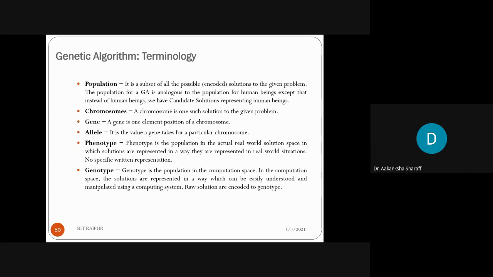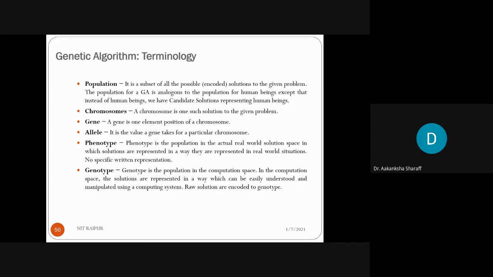It has no specific written representation, whereas genotype is the population in the computation space. Computation space means where the set of solutions exist. In the computation space the solutions are represented in a way which can be easily understood and manipulated using a computing system.